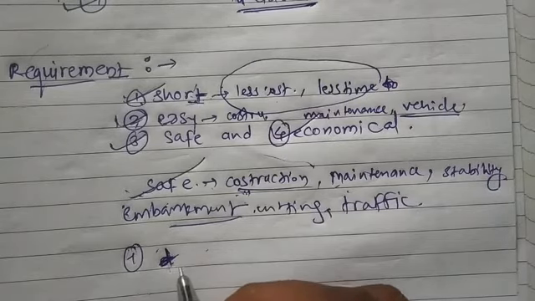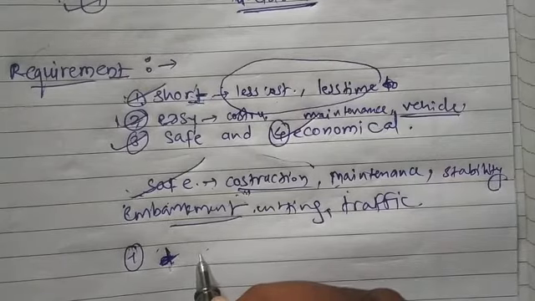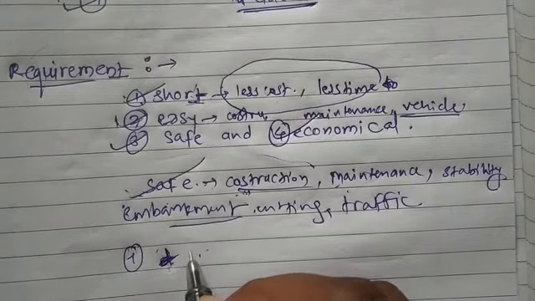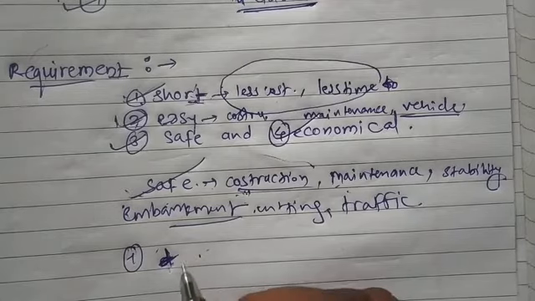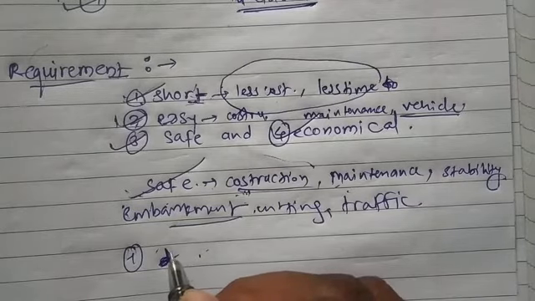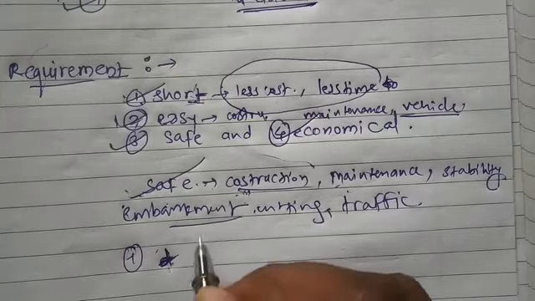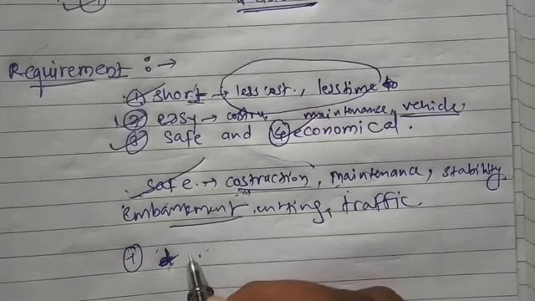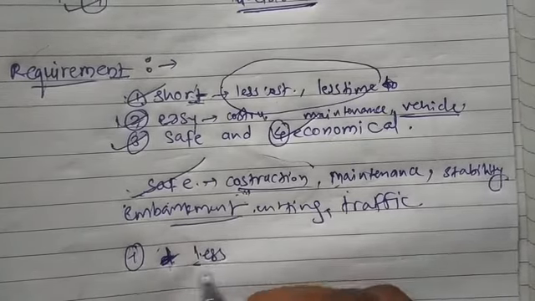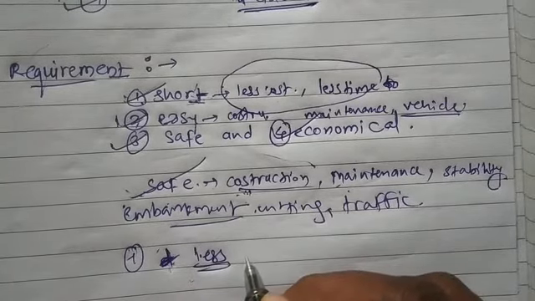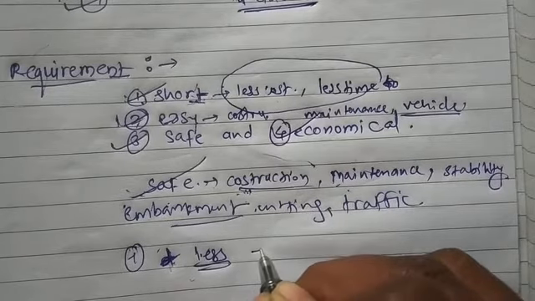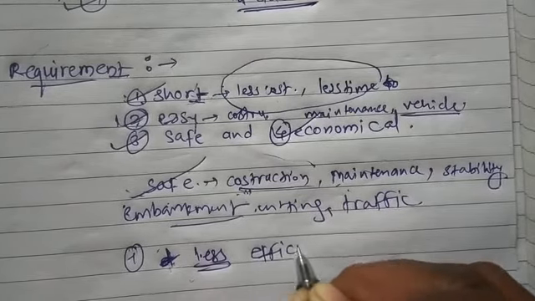Okay, so we need to prioritize the construction while constructing any road based on the population, then the industrial area, then the crop yield in that area, that is agricultural yield. These factors are considered while planning the road. And similarly, as we are having less money, we look for providing road in efficient and economic manner.